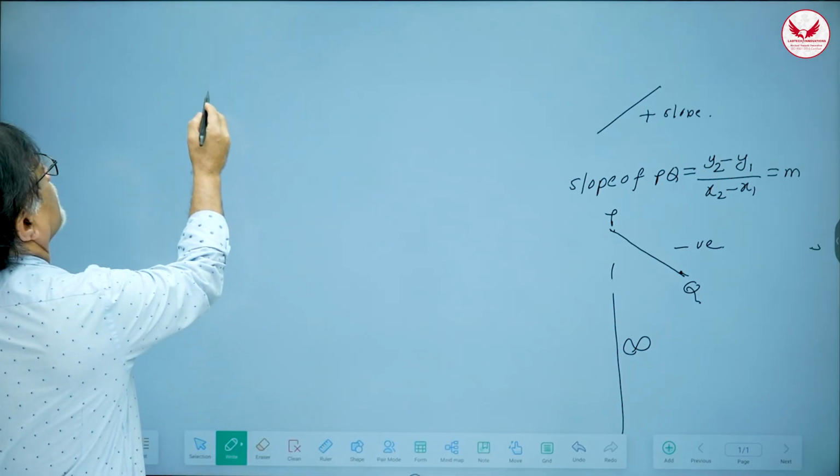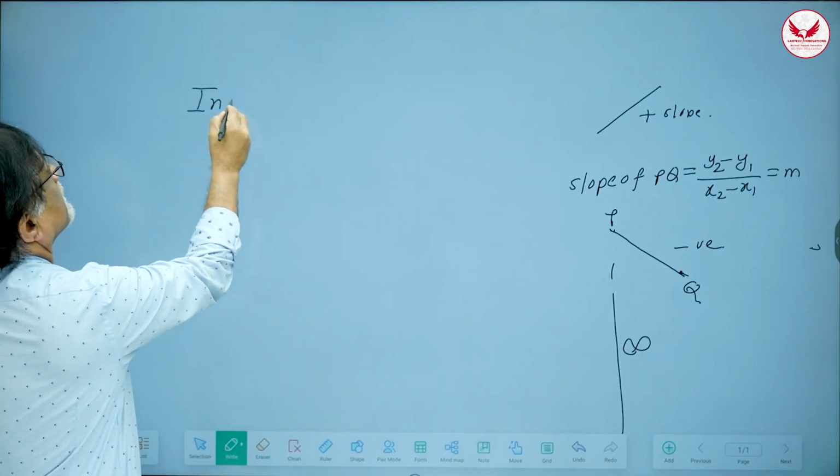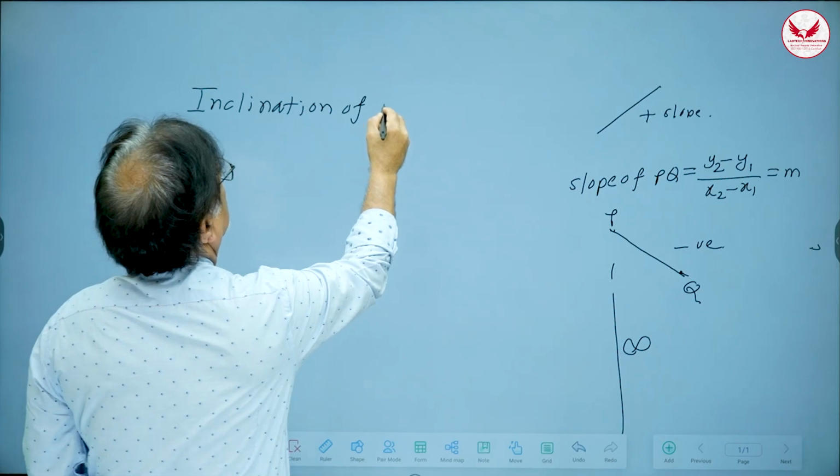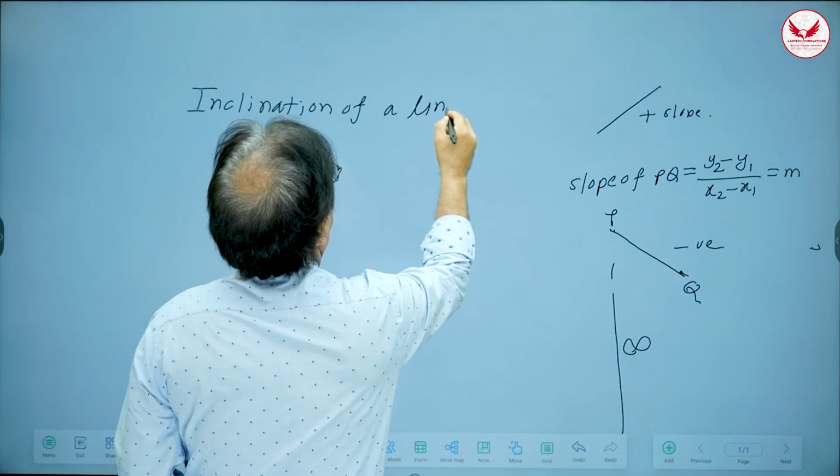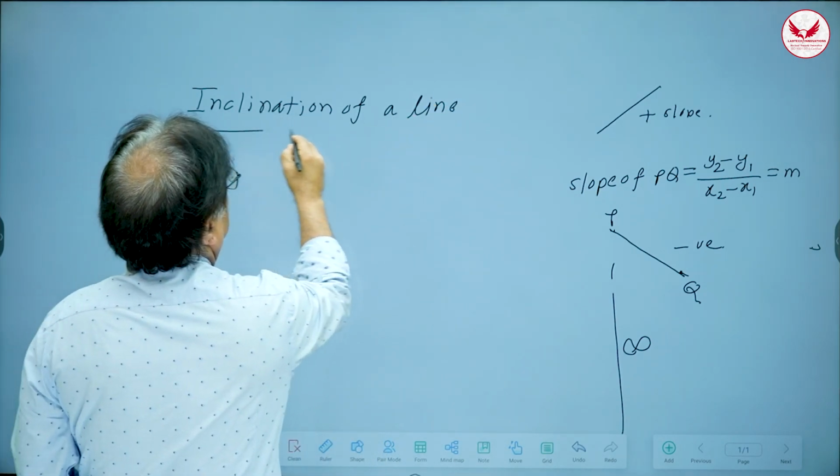So we are now talking about inclination of a line. What is inclination of a line?